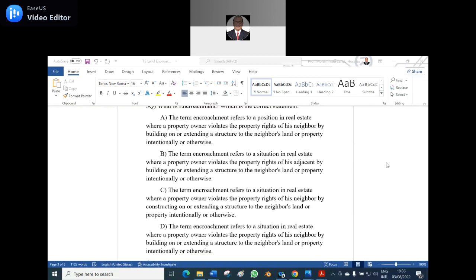Among the four options, which one is the correct statement? Option D. B, wrong. No, D. Option D. Okay, perhaps I admit it, D is the right answer.